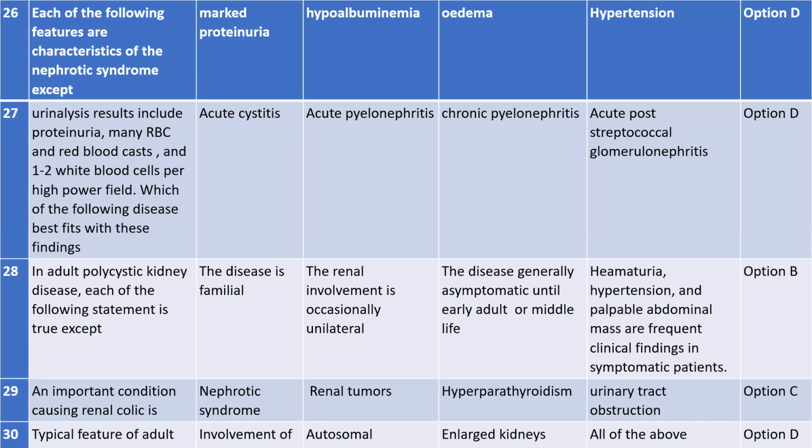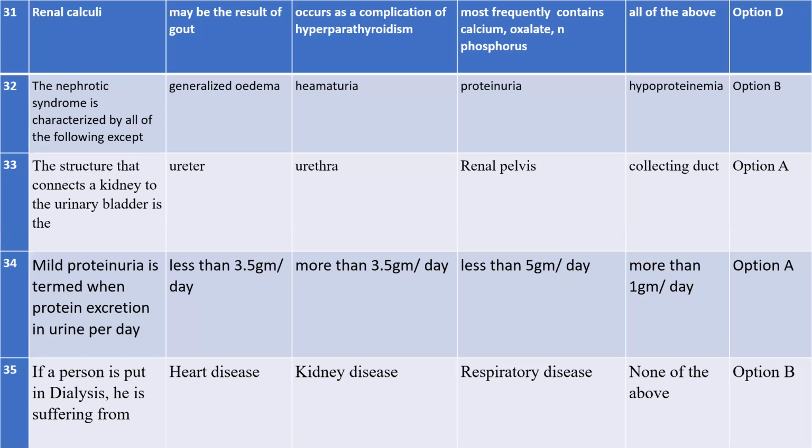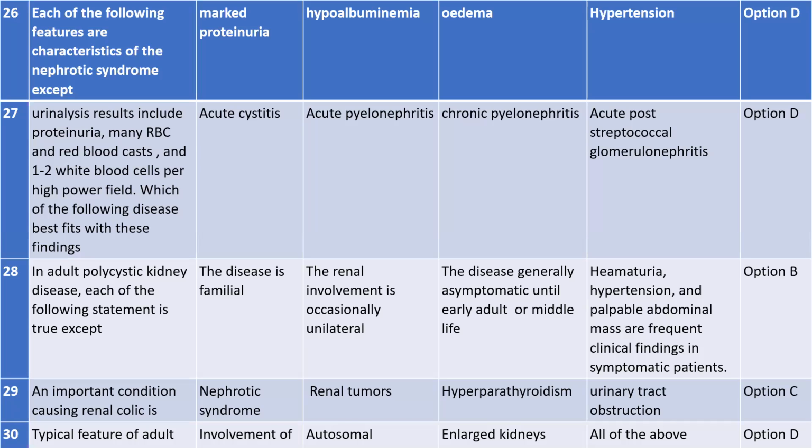All of you know this. So next is number 30. The typical features of adult... I think this question is incomplete. Okay, let me check once again.